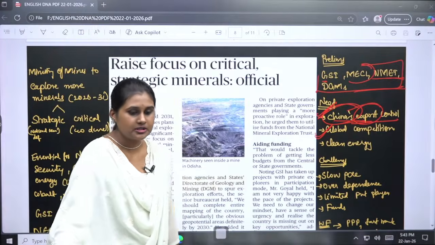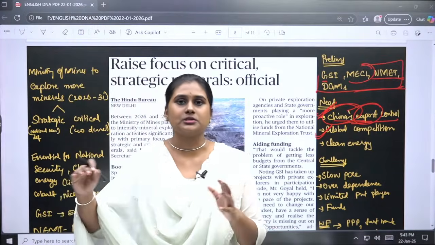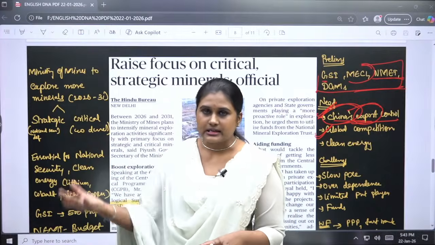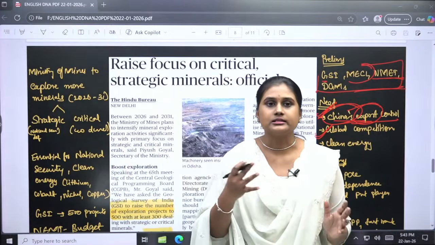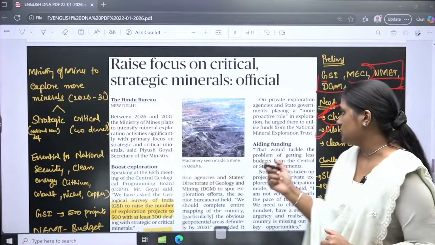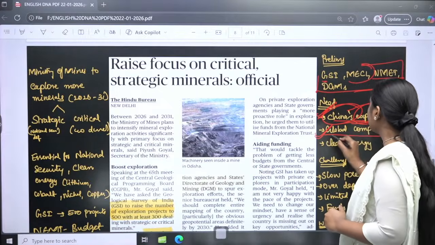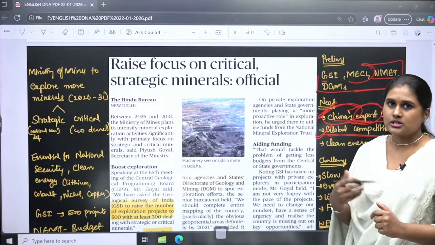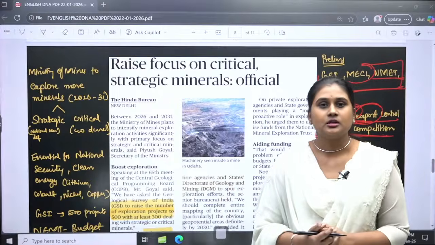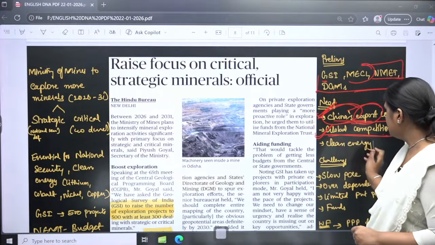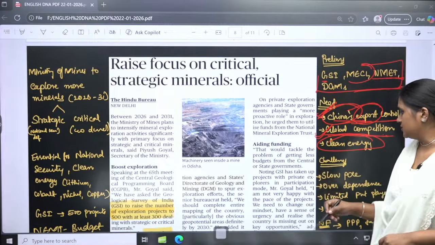The global competition is all about moving towards cleaner energy, emitting less carbon and getting net zero emission also. Based on that, we need these minerals to sustain and go forward with the global competition. Also India's idea about clean energy.